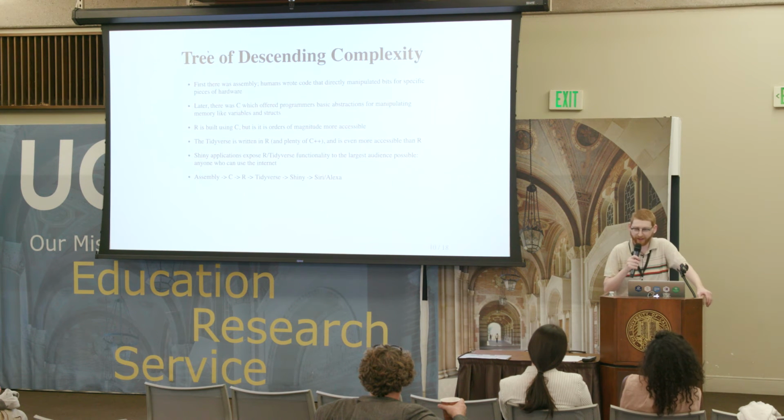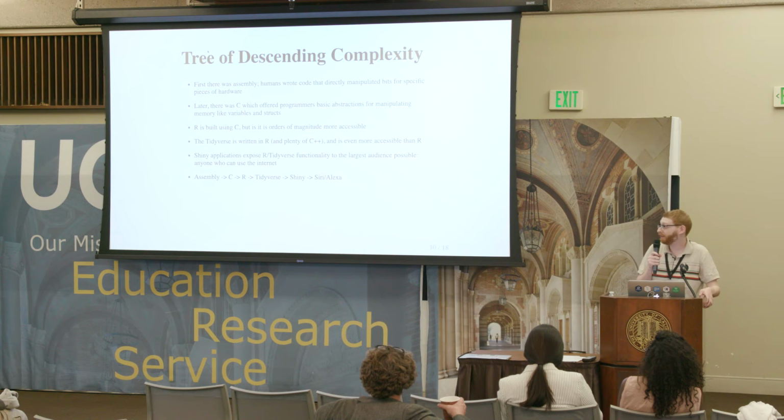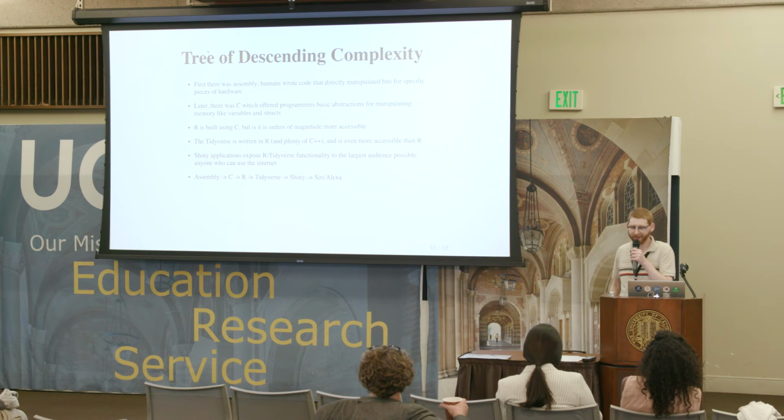And so this sort of phenomenon of building increasingly simpler interfaces appears so often in computing that I've decided to name it the tree of descending complexity. And so, as I joked in the earlier slide, if statistical computing required us to work with stamping card codes and working with assembly and writing code that worked on the hardware directly, very few of us would be working in computational statistics. It would be a very esoteric field. And so, back in the days, all computing was very esoteric for this reason.